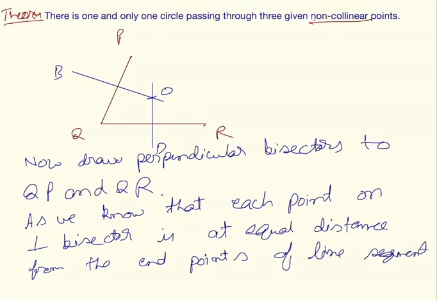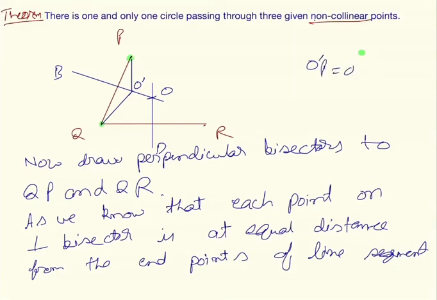What we are saying is that any point on this perpendicular bisector will be at equal distance from these 2 points. Suppose this is O dash, just for explanation, you don't have to draw it in this theorem.